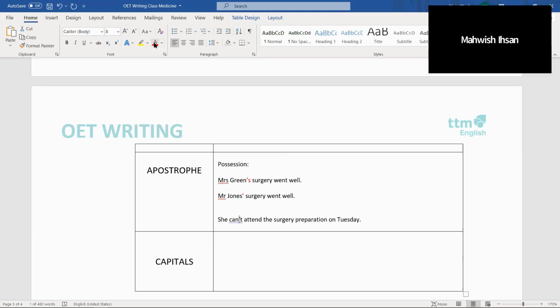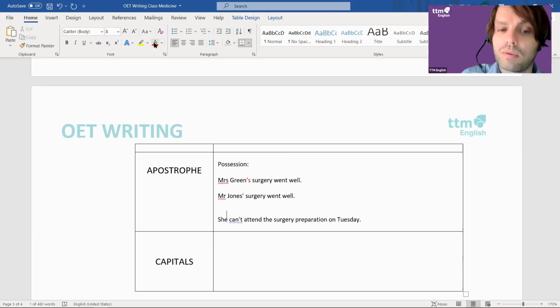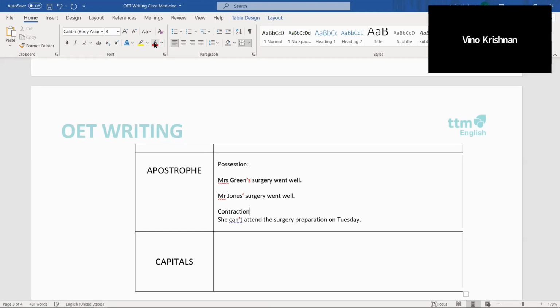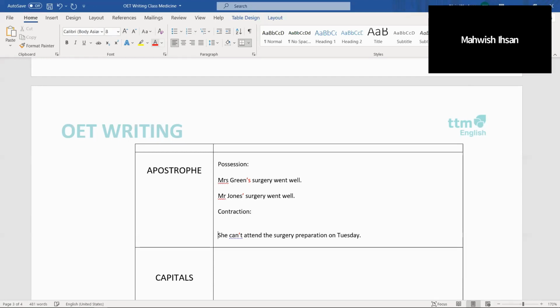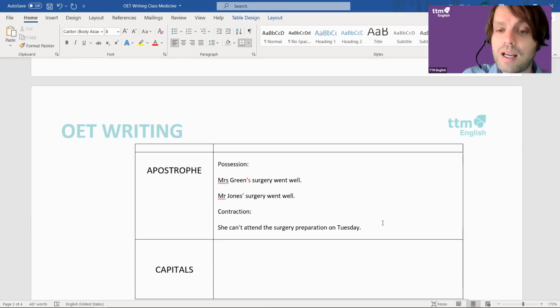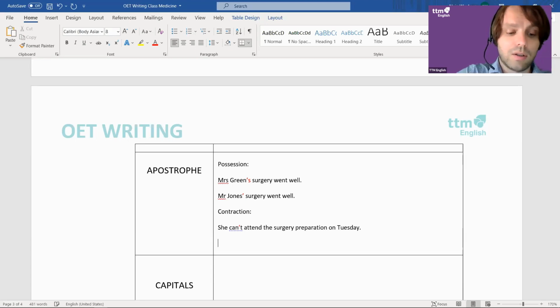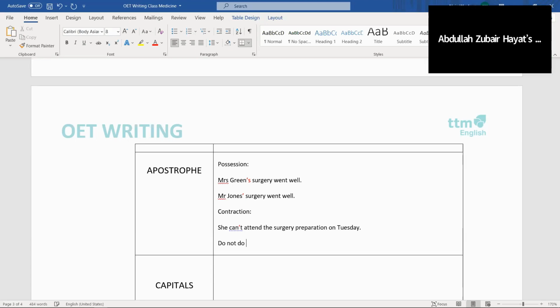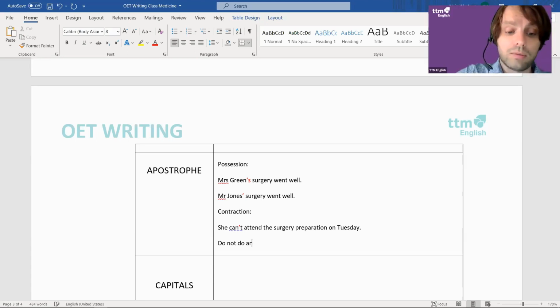I'm going to put my apostrophe in. Now, is it right or wrong? It's right in terms of punctuation, but in OET, is it right? No, it's not right in OET. So we can't do it in writing. We can do it in speaking. So do not use any contractions at all in writing.